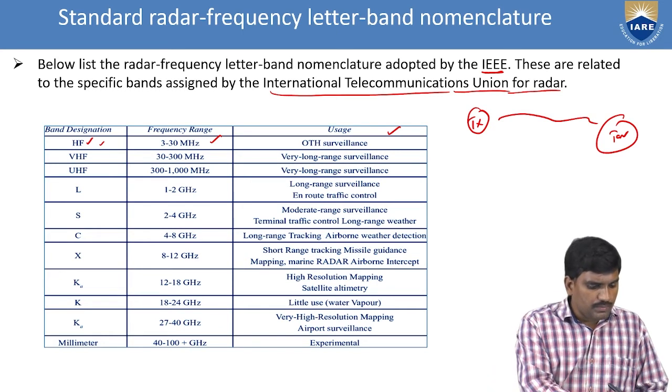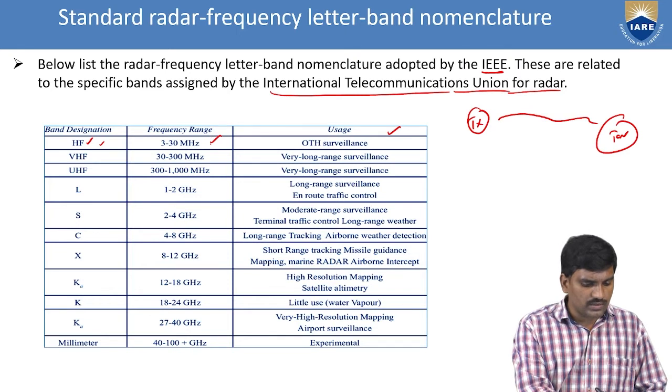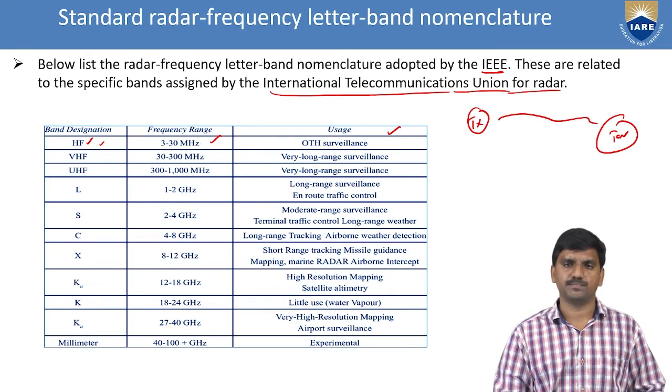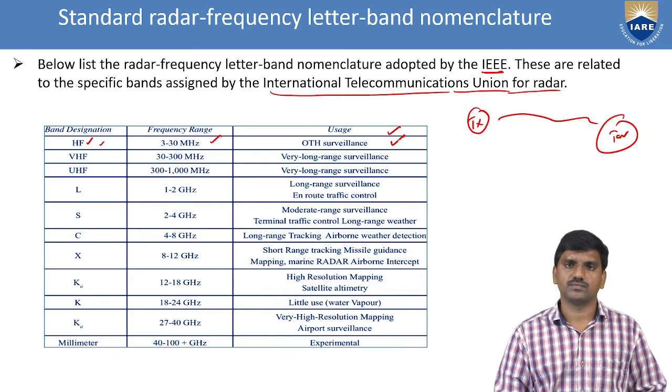The frequency bands start from high frequency. The high frequency range is 3 to 30 megahertz. So what are the applications of the high frequency band? OTH, over the horizon surveillance. This is the main application of the high frequency band, with a range of 3 to 30 megahertz.